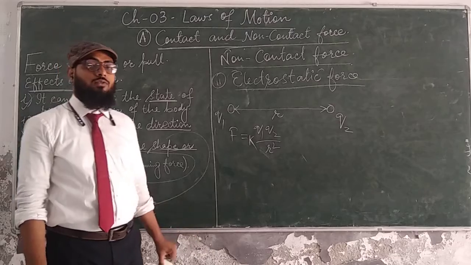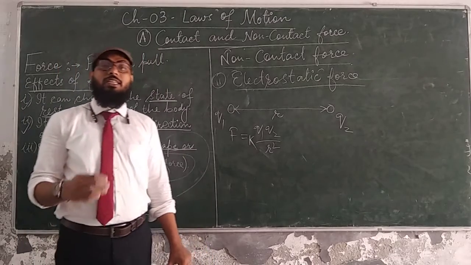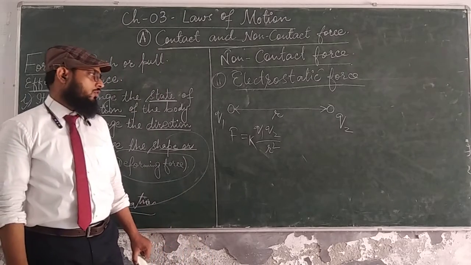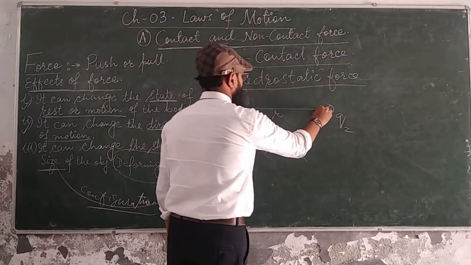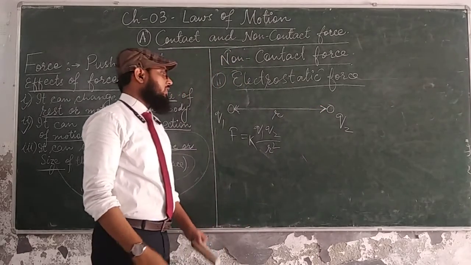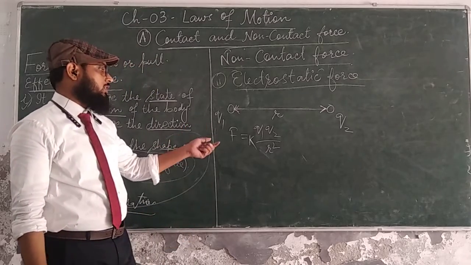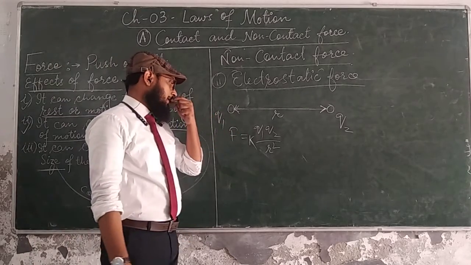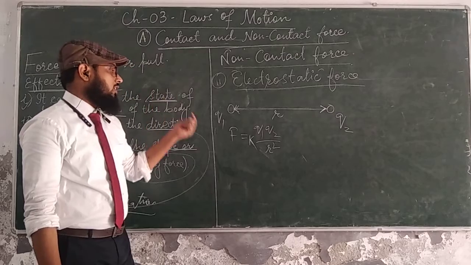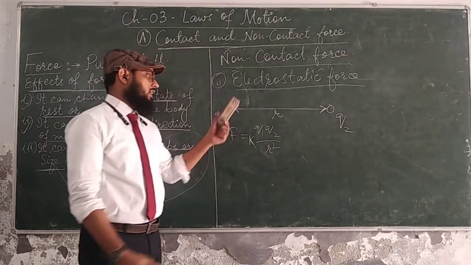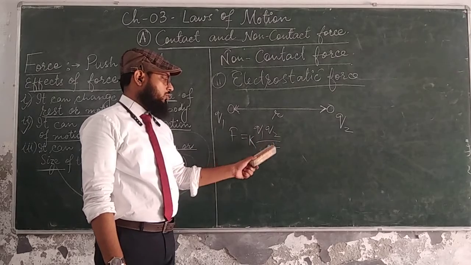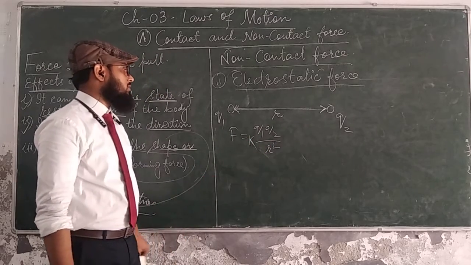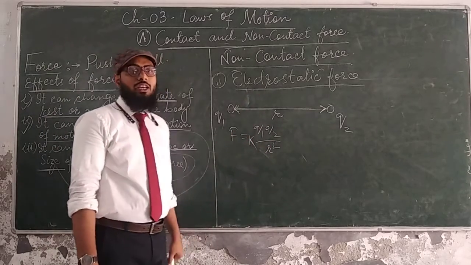Why? Because these kinds of forces are called central forces. Central forces are those forces which depend on the distance between the two bodies. Any kind of force which depends on the distance between two bodies comes under the category of central force. So these are the electrostatic forces that we have. F is equal to K into Q1 Q2 upon r square. So this comes under the category of electrostatic force.